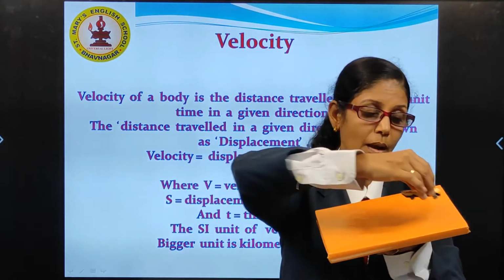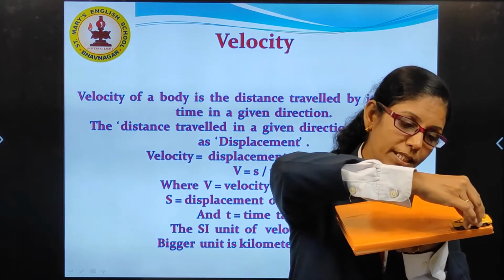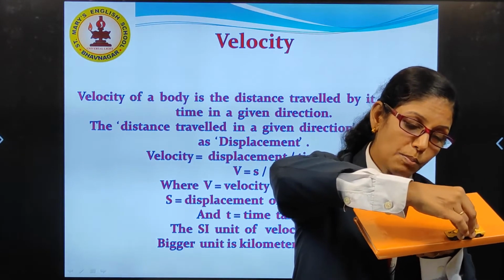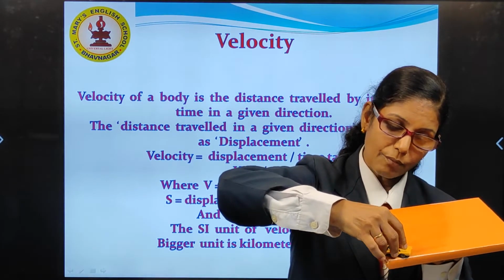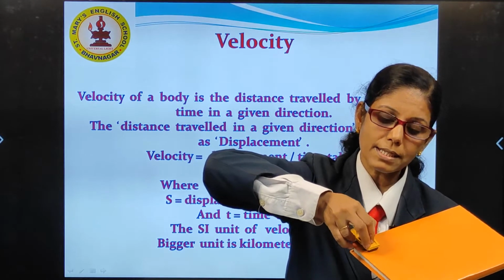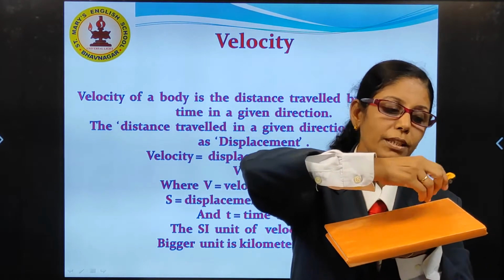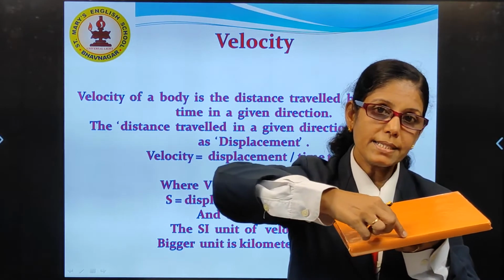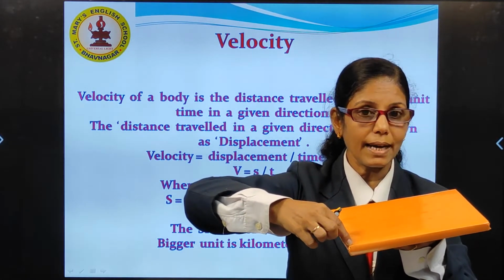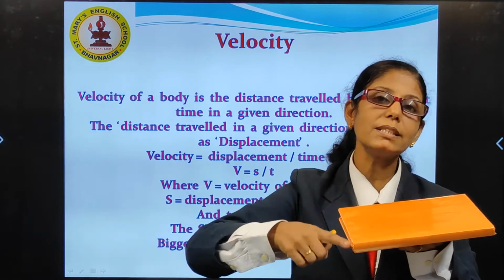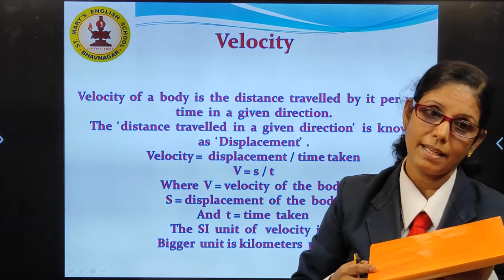But when we come to velocity, the body is moving in this way, and when it comes here, it changes its direction and again it goes like this. So every time what happens? Distance travelled is there, and at the same time we have to see in which direction.